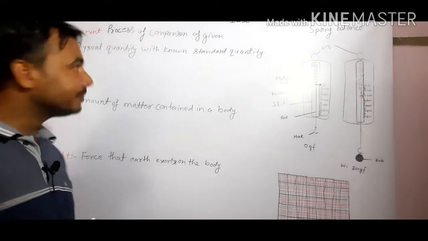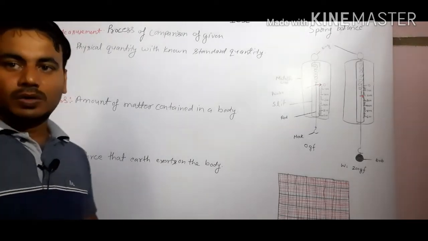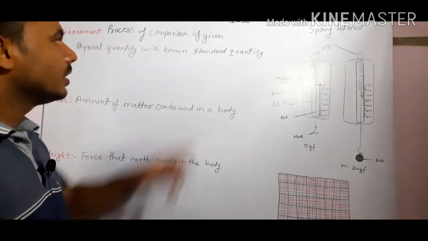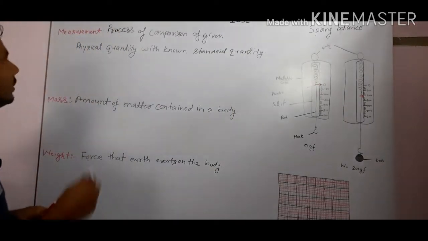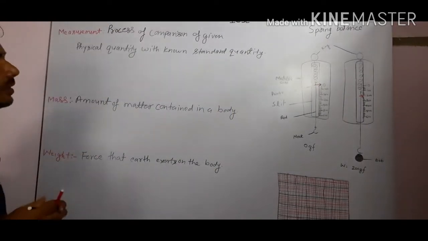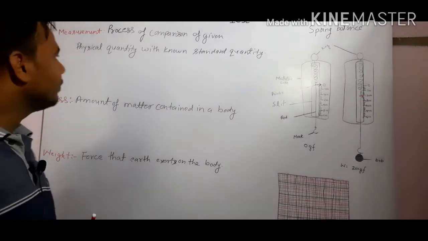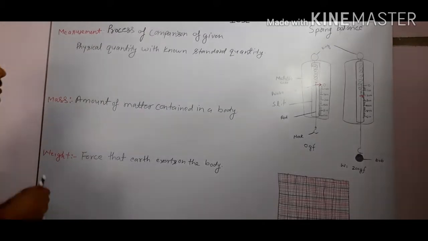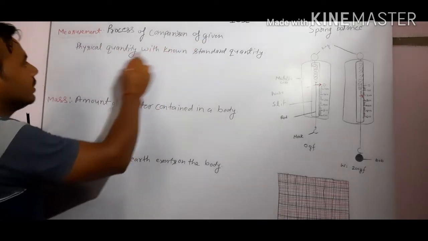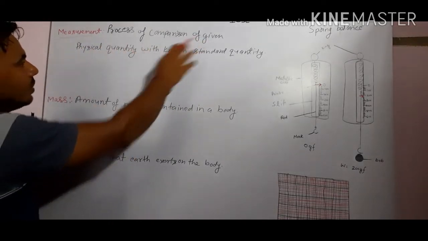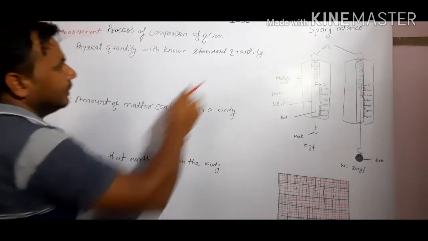Hi students, we are going to learn class 7 physics ICSE board and our first chapter is measurement. So what is measurement? We will see that. Measurement is the process of comparison of a given physical quantity with a known standard quantity.